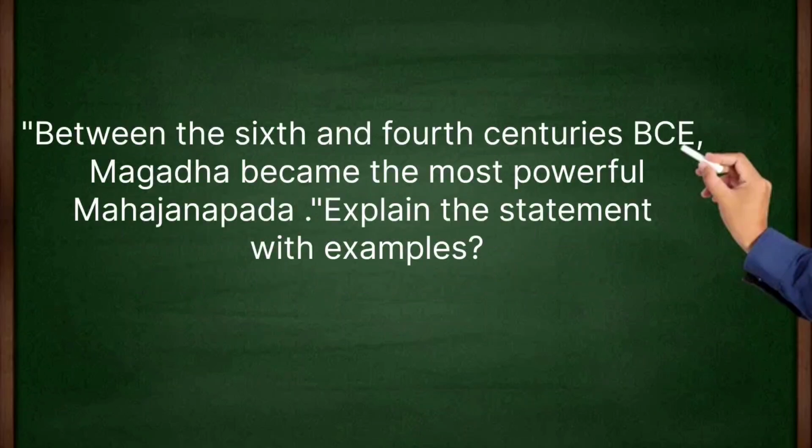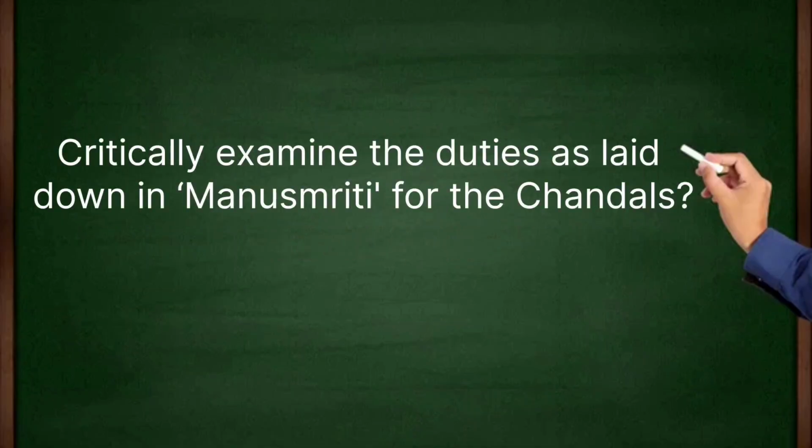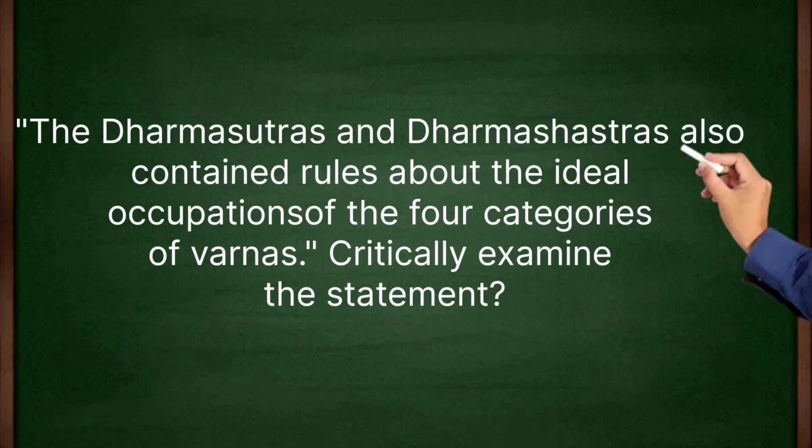Between the 6th and 4th century BCE, Magadha became the most powerful Mahajanapada. Explain the statement with example. Critically examine the duties as laid down in the Manusmriti for the Chandals. The Dharma Sutras and Dharma Shastras also contained rules about the ideal occupations of the four categories of Varnas.